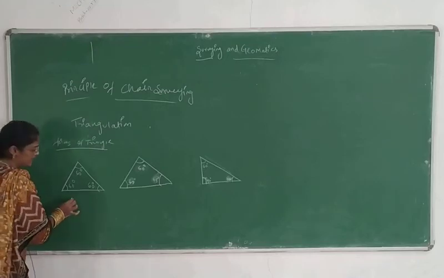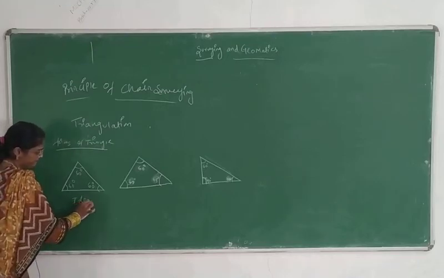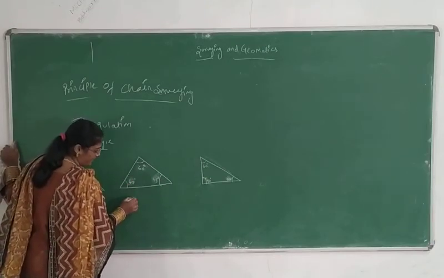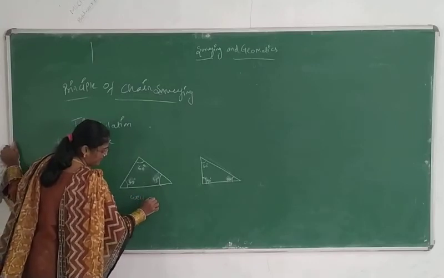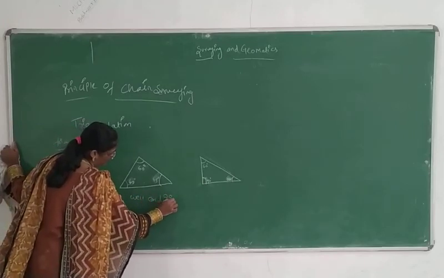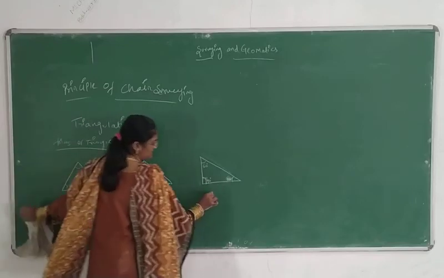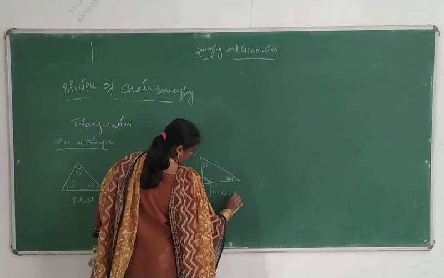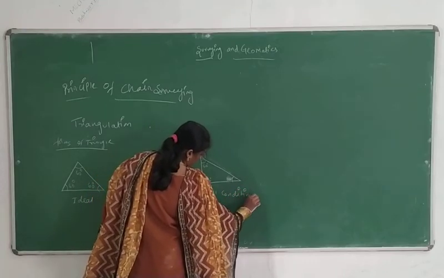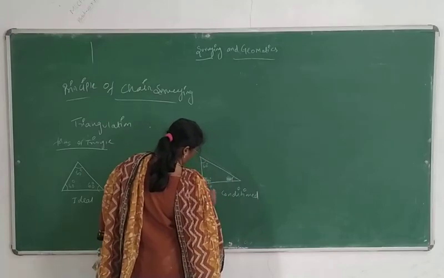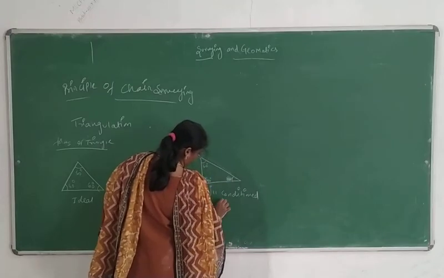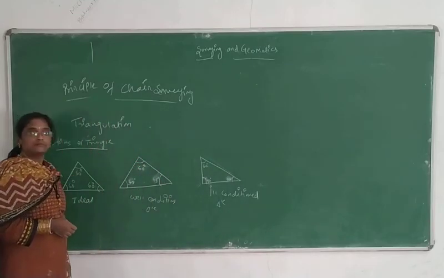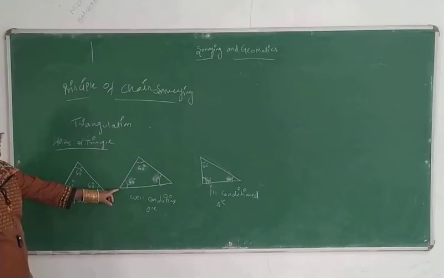The first one is the ideal, a well conditioned triangle. Why is this a well conditioned triangle?